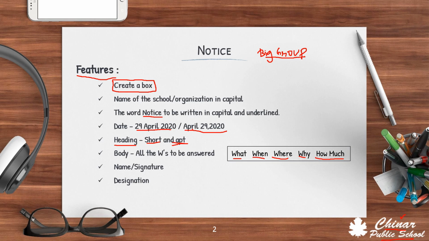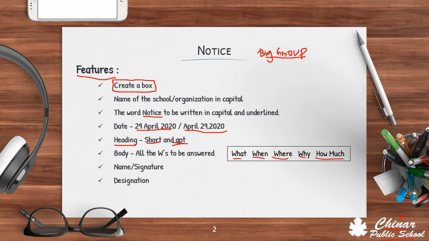All the correct information is to be written in the body part. Nothing in detail, no unwanted information. It should be to the point and clear with correct English, and definitely kind and polite language is needed. You cannot give strict orders on a notice, correct? You can mention that things are mandatory, but you cannot be rude.